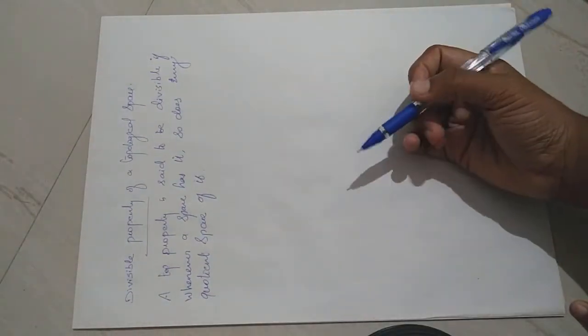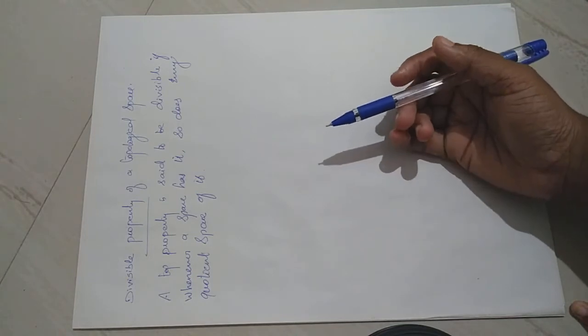So here I will define what is a divisible property of a topological space. We studied the properties which are called hereditary property, weakly hereditary property, etc. Now I will define what is a divisible property. So what is a hereditary property? A property is said to be hereditary if a space has the property, then so does every subspace of it.